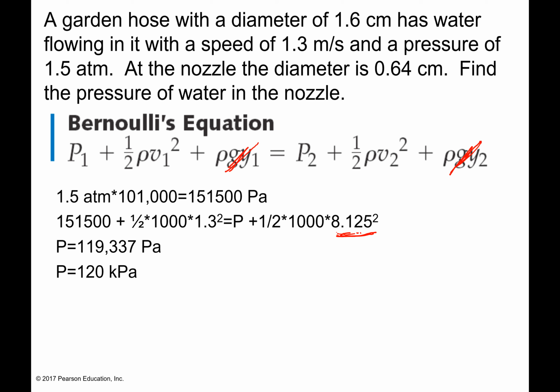I had to do that first part so I could find the velocity for the continuity or for the Bernoulli's equation. So I went through and found the pressure, and I got 119,337 pascals. Just so it looks like a better number, I rounded it to 2 significant figures and left it in kilopascals. So I just moved it over 3 in order to be in kilopascals.